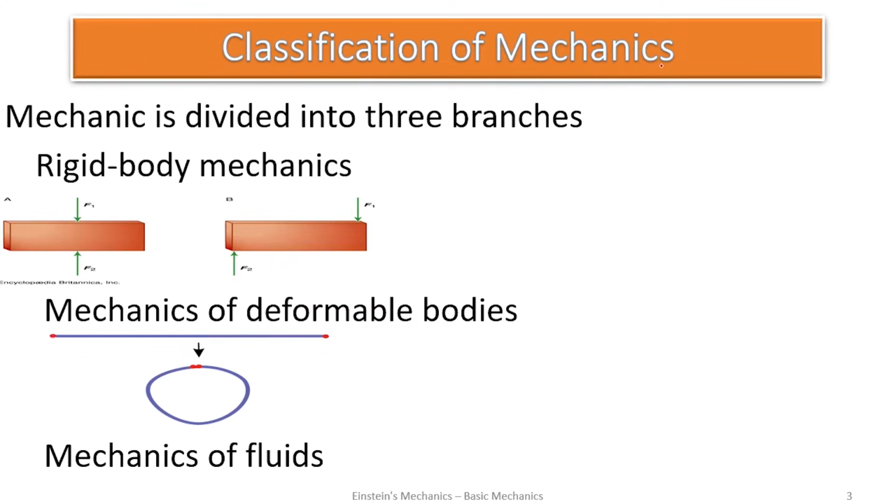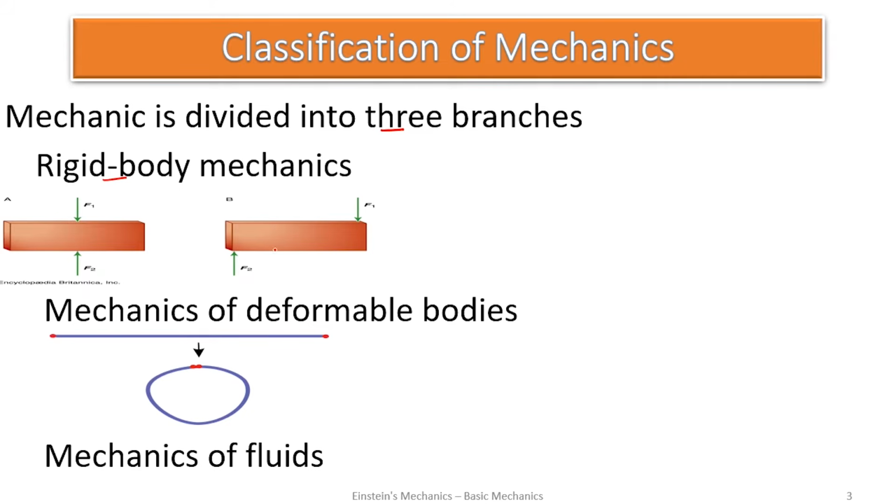Classifications of mechanics. Yes, mechanics is classified into 3 branches so that it can be easily studied. And the first classification: rigid body mechanics. So when do we say a body is rigid? A body is said to be rigid if the particles remain at fixed distances from one another before and after the application of a load.